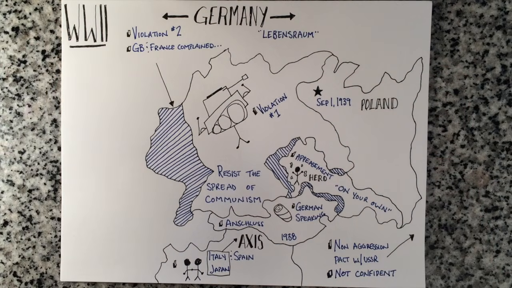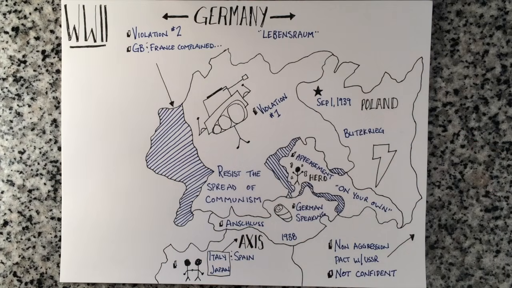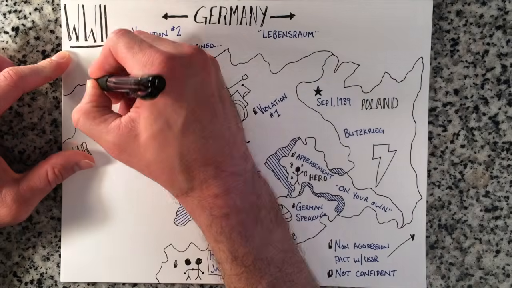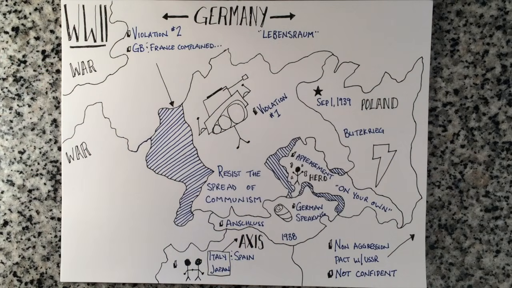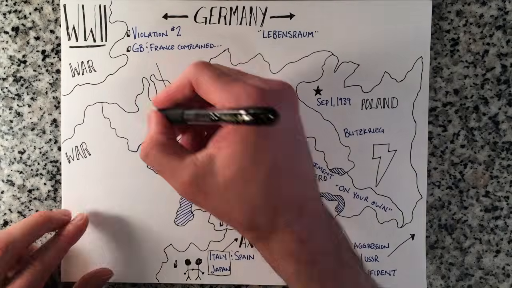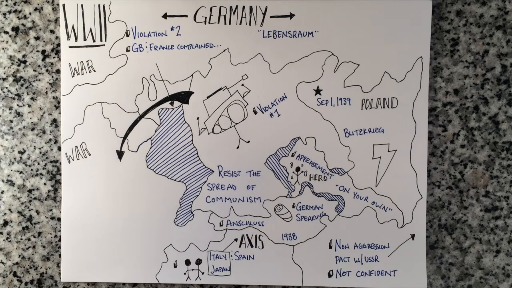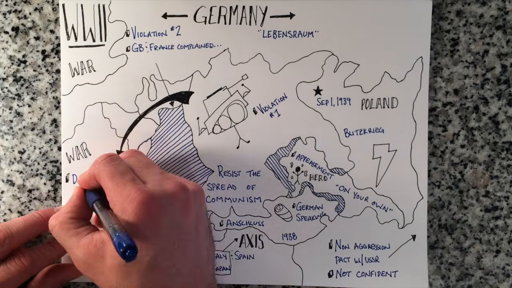German forces used a tactic called blitzkrieg, or lightning war, to overwhelm the Polish forces, and they quickly defeated them. After this, on September 3rd, Great Britain and France both declared war on Germany. Even before Poland was defeated, though, the German forces were already being diverted to attack France. On May 10th, 1940, Germany would start their attack on France. They did so by marching through the Netherlands and Belgium. And on June 22nd, France surrendered to Germany, leaving Great Britain isolated.